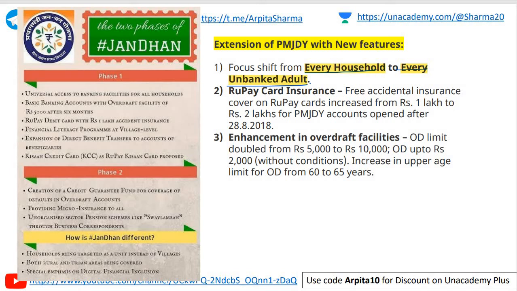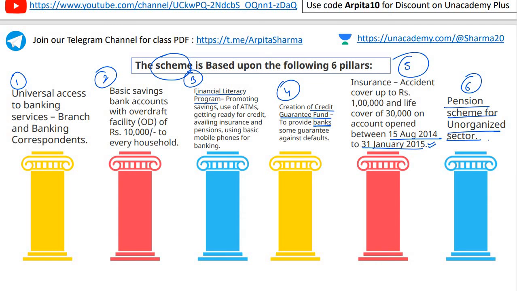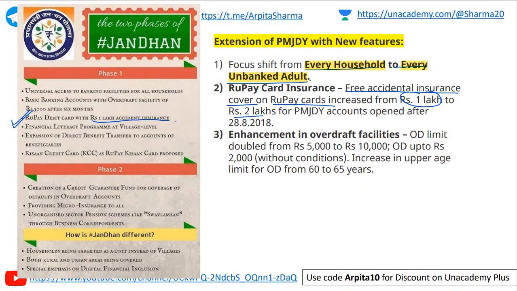Then we have the RuPay debit card with rupees 1 lakh accident insurance. So free accidental insurance cover on RuPay cards increased from 1 lakh to 2 lakhs. Over here we studied ना कि यहाँ पर 1 lakh का मिलेगा insurance cover, इसको increase कर दिया गया 2 lakh तक. ठीक है, free insurance cover up to rupees 2 lakh for Pradhan Mantri Jan Dhan Yojana accounts which are opened after 20th of August 2018. And the OD limit was doubled from 5,000 to 10,000. Okay. So over here, these were the extensions of the features of Pradhan Mantri Jan Dhan Yojana.